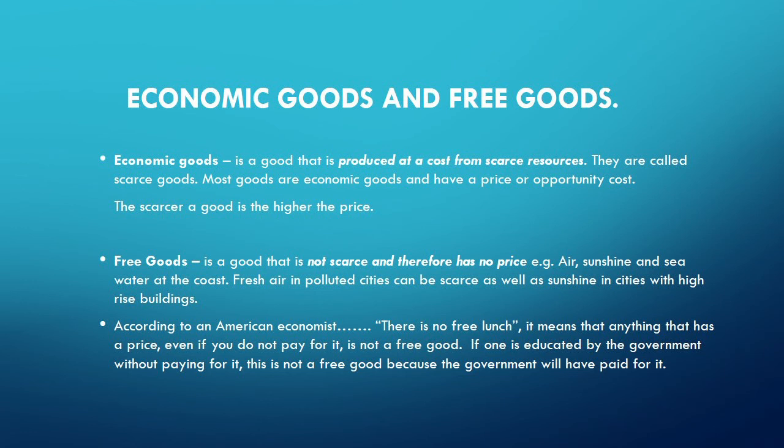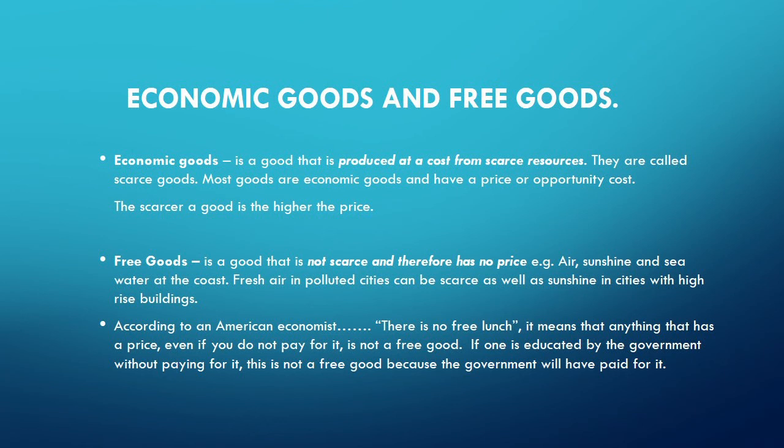And scarce goods have a price or opportunity cost. The scarcer a good is, the higher the price. Gold is scarce and therefore is very expensive. So economic goods are goods that have got a cost, and they are scarce goods, and the scarcity of these goods is measured by the price of the goods. The more scarce they are, the higher the price.